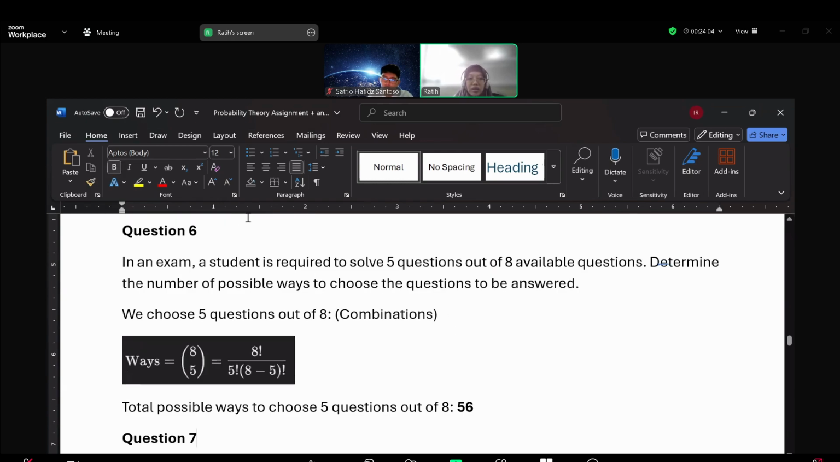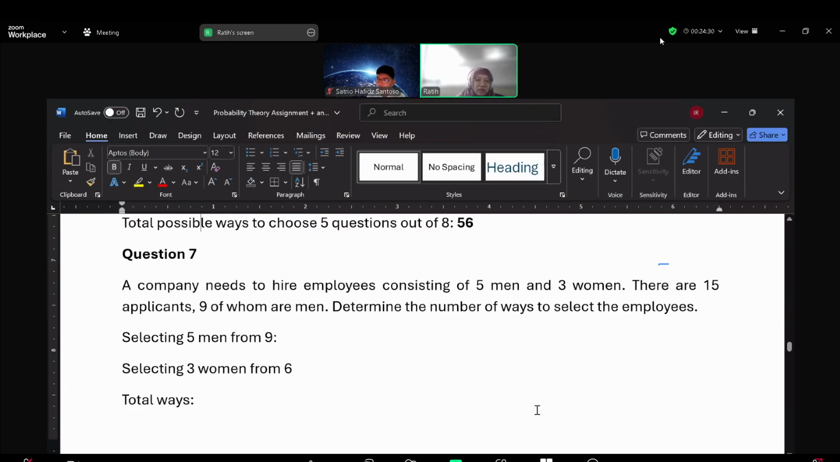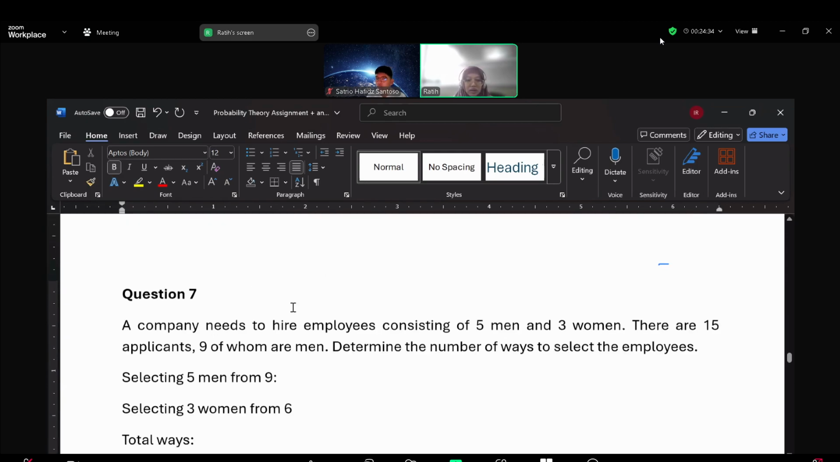And then the next one. In the exam, a student is required to solve 5 equations of 8 available equations. Determine the number of possible ways to choose the equations to be answered. We choose 5 equations out of 8. So this is a combination, and we compute the calculation. Until equation 6, any equation?